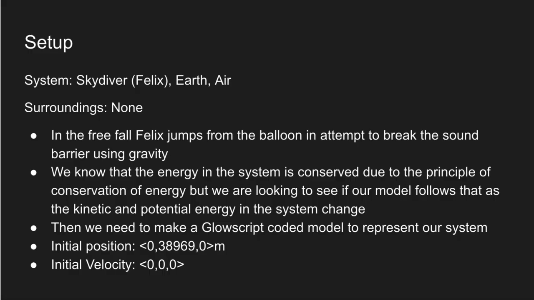So, for the setup of this lab, my system is Felix, Earth and the air, and I have no surroundings. And in this jump, he tries to break the sound barrier. We know that the energy in the system is conserved due to the principle of conservation of energy, but we're looking to see if our model follows that with the kinetic and potential energy in the system changing. And then in the model, to represent our system, I have the initial position at 0 in the x component, 38,969 in the y component, and 0 in the z component, and then the initial velocity is 0 across.